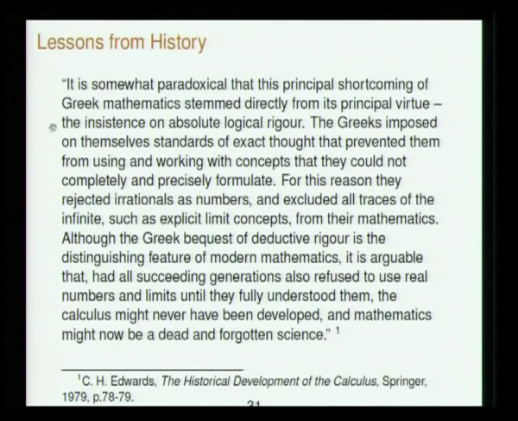Now the more important point, it is somewhat paradoxical that this principal shortcoming of Greek mathematics stemmed directly from its principal virtue, the insistence on absolute logical rigor. The Greeks imposed on themselves standards of exact thought that prevented them from using and working with concepts that they could not completely and precisely formulate. For this reason, they rejected irrationals as numbers, excluded all traces of the infinite and even zero, and things like explicit limit concepts from their mathematics.